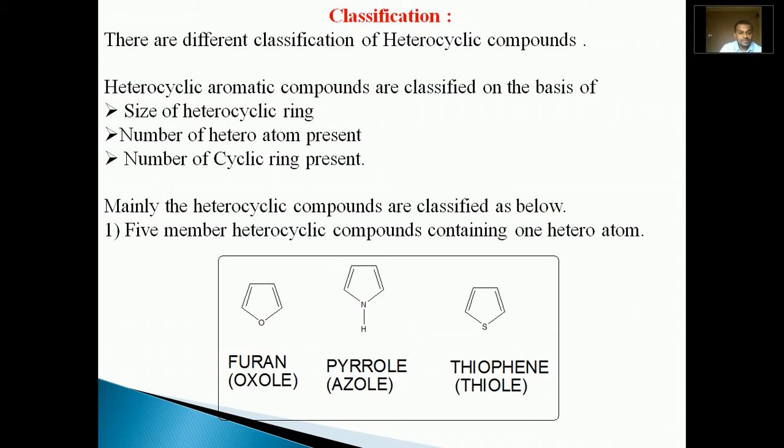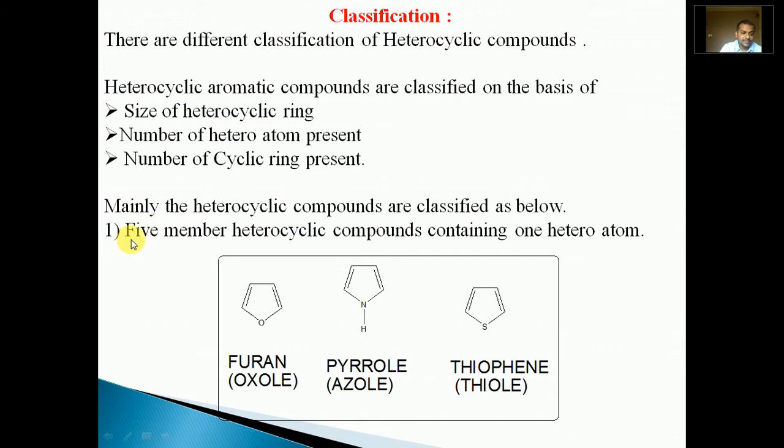Number of heteroatoms is whether there are 1, 2 or many heteroatoms present in the ring. And number of cyclic rings means how many rings are present in the compound, 1, 2 or more than 2. On these three criteria, the heterocyclic aromatic compounds are classified mainly into 5 types. We will see one by one.